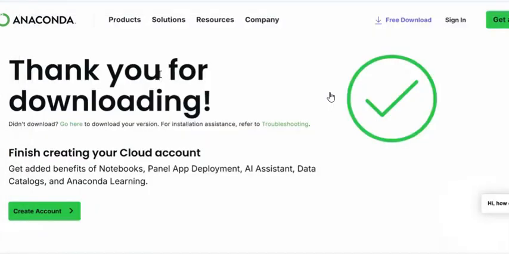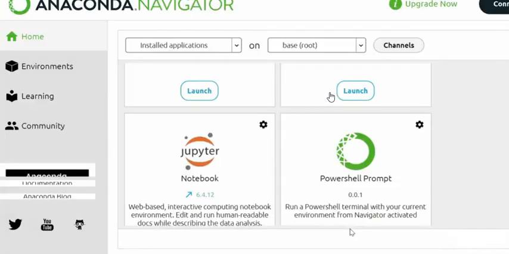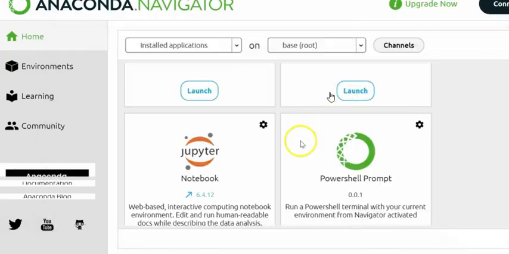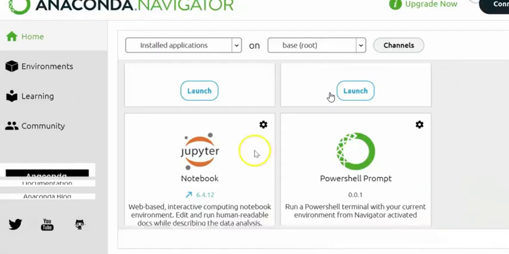And then finally, you will see this kind of screen, which I'm showing right now, the Anaconda Navigator. So this kind of software is in front of you. You can just scroll here and there. This is another version I am opening in front of you, so you get an idea. So this is how my Anaconda is opened. Under Anaconda, I can see many other software available like Jupyter, Spyder, PowerShell, and so on. So I'm going to launch this Jupyter Notebook.